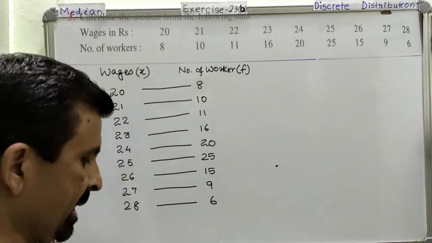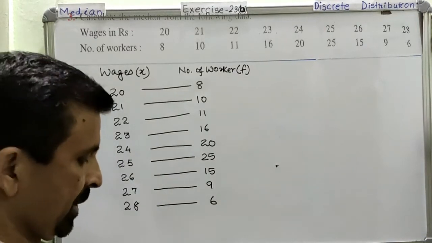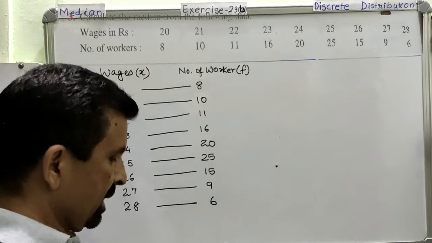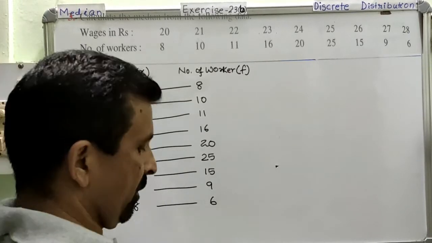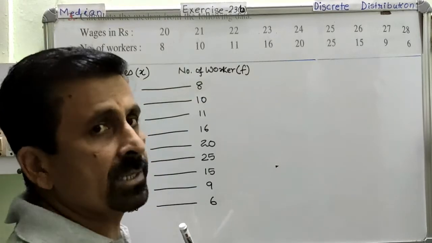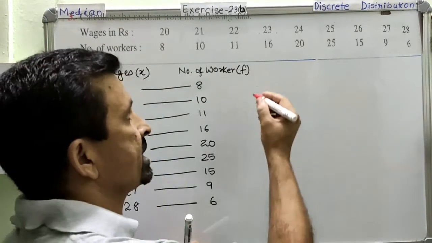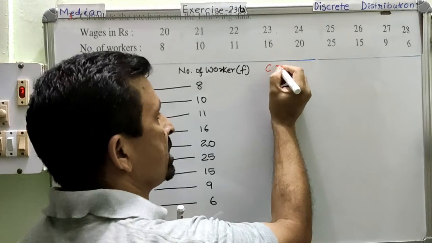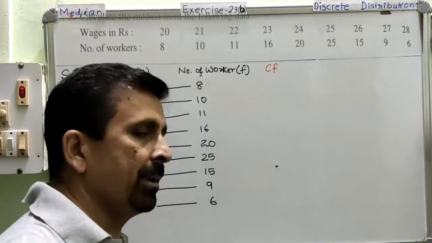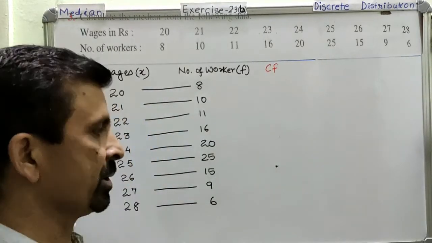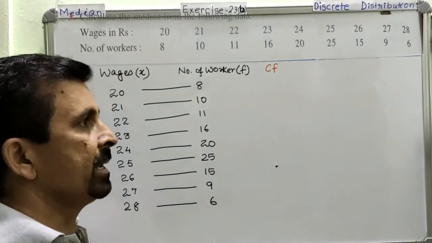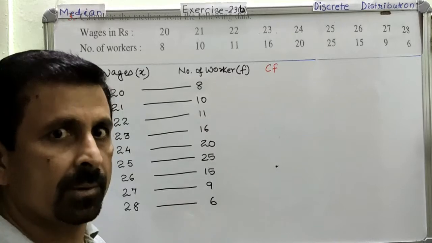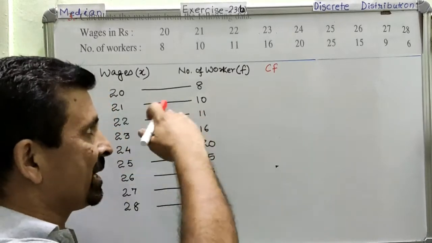For the median, we need to create a new column, and that new column we will call cumulative frequency, denoted by CF. Now we are going to calculate the cumulative frequency. This cumulative frequency is the sum of the frequency till different stages.